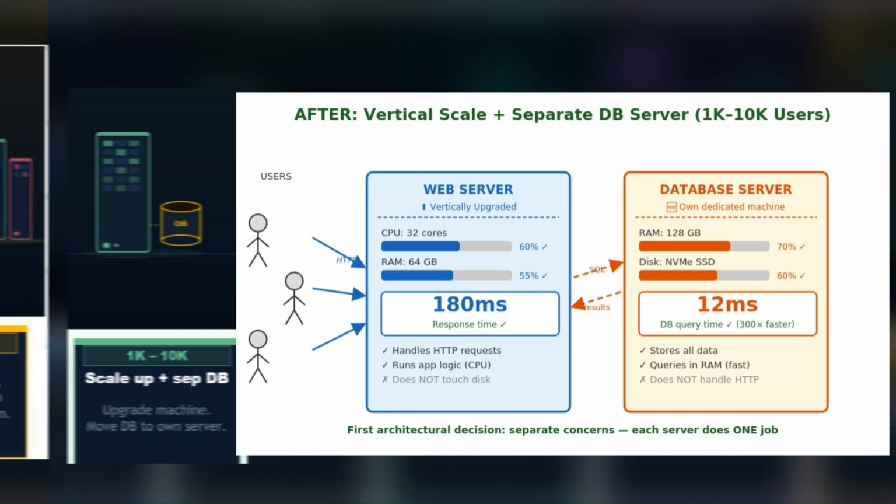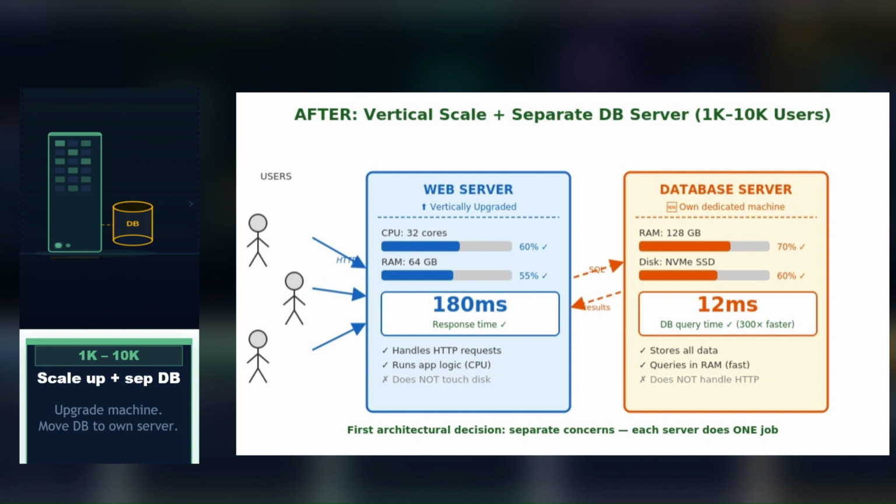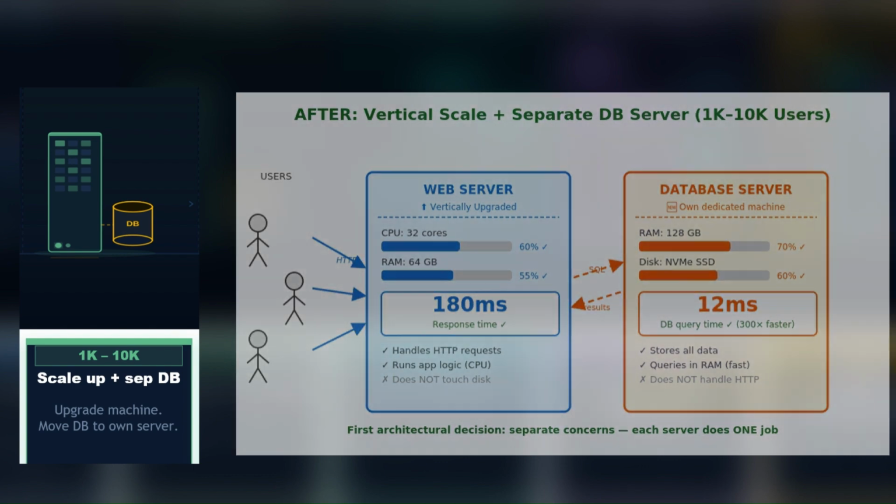Stage 2, 1000 to 10,000 users. The server is starting to feel the load. First move, vertical scale, upgrade the machine. Second move, separate the database onto its own server. Your web server and your database have different resource needs. The web server needs CPU and fast response time. The database needs RAM and fast disk access. Splitting them is the first architectural decision you make.